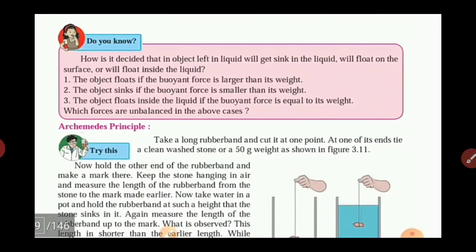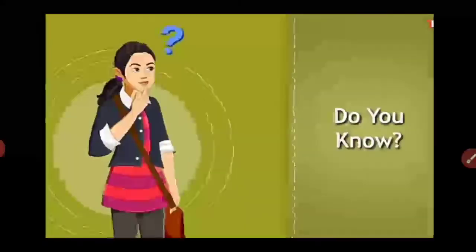Okay, so here we see the three factors which are related to the buoyant force, and by observing the magnitude of the buoyant force we can identify whether the object which is kept in the liquid will float on the water, when it will sink inside the water, and when it will float inside the liquid. So these three conditions are there.